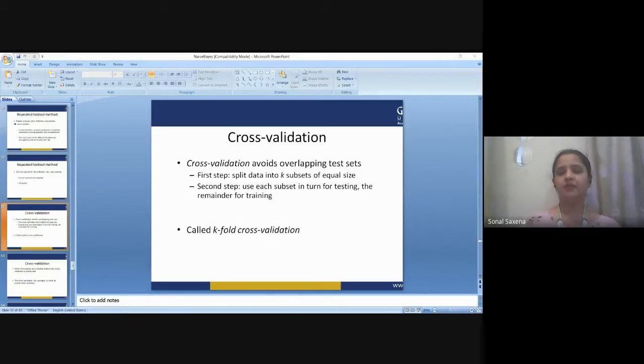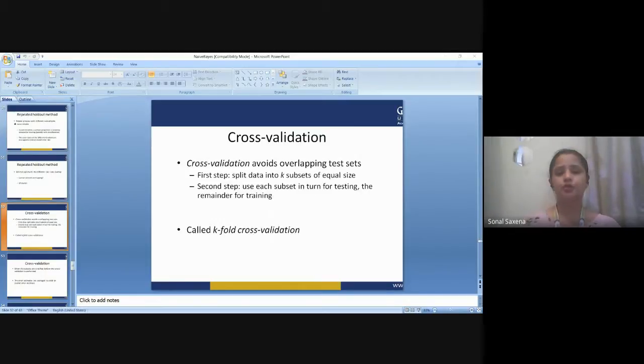When a specific value for k is chosen, it may be used in place of k in the reference to the model, such as k equals 10 becoming tenfold cross validation. Cross validation is primarily used in applied machine learning to estimate the skill of a machine learning model on unseen data.